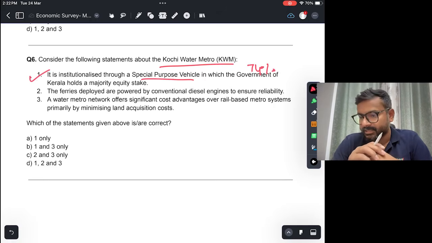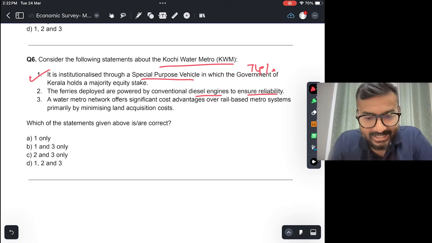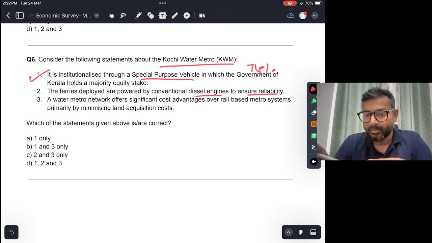The ferries deployed are powered by conventional diesel engines to ensure reliability. Okay, this is not true. The polluting diesel engine, that is not there. It has lithium titanate oxide LTO batteries जो electric का hybrid है, right? And it's not diesel, so this is not correct.